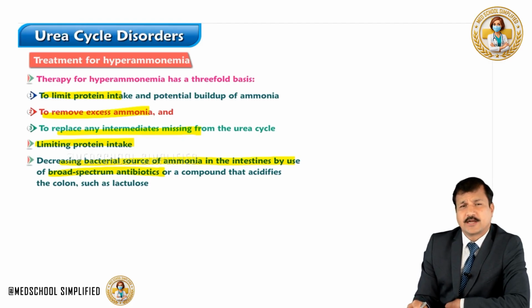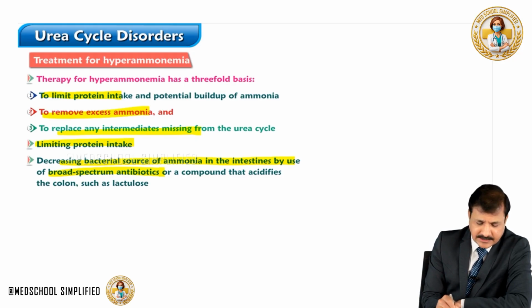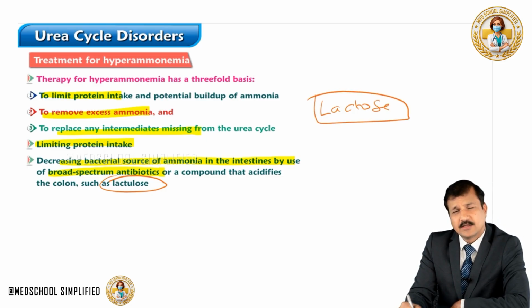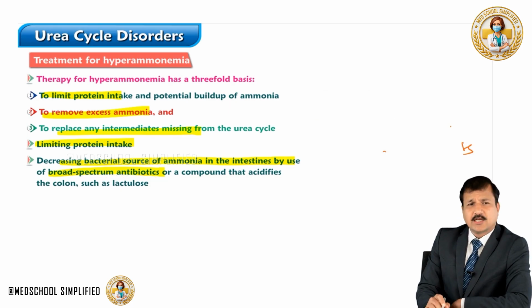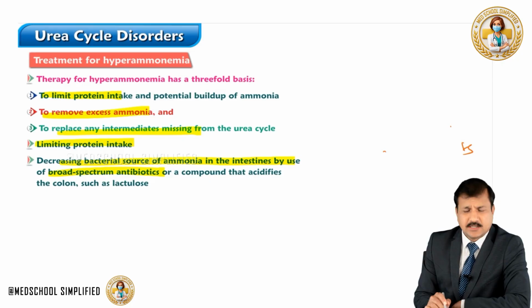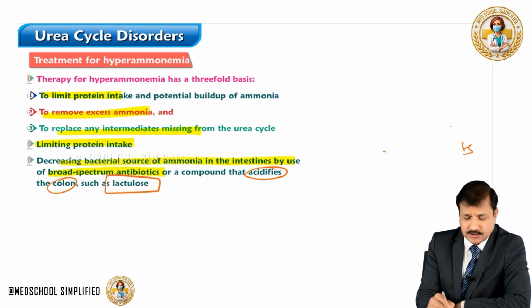So, it will also decrease entry of ammonia into the portal blood, and also use of acidifiers in the colon like lactulose. What this lactulose does is, lactulose is a synthetic disaccharide which is not digested by the intestinal bacteria. Now the other way of decreasing bacterial source of ammonia is use of a compound that acidifies the colon, an example here is lactulose.